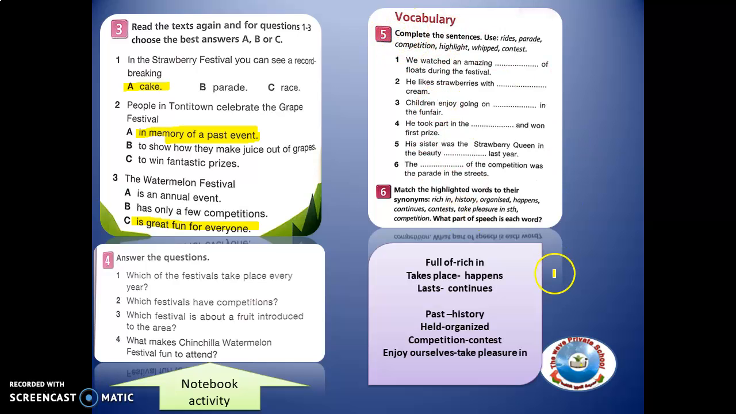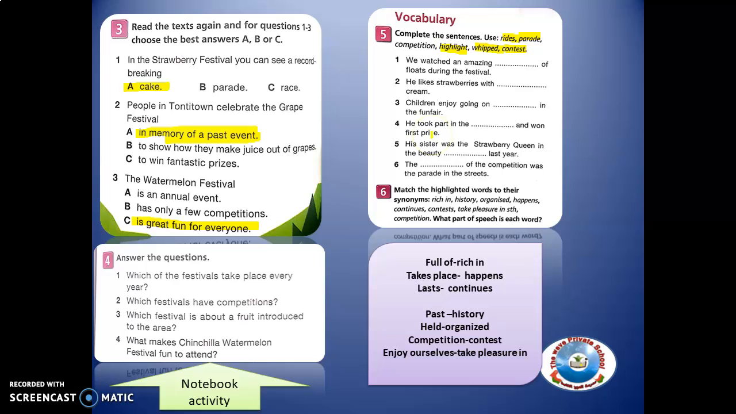And then in number 3, vocabulary. We watched an amazing parade. So the answer here is parade. This is the answer in number 1. In number 2, he likes strawberries with whipped cream. And then in number 3, children enjoy going on the funfair rides. Number 5, his sister was the strawberry queen in the beauty contest last year. Number 6, the highlight of the competition was the parade of the streets, meaning the highlight.